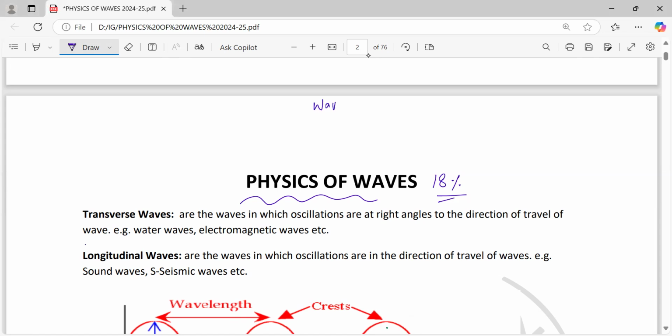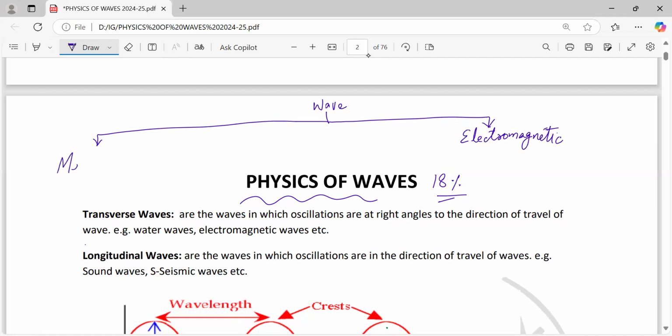First of all, wave. When we talk about wave, it can be an electromagnetic wave, it can be a mechanical wave. Mechanical wave is medium dependent.